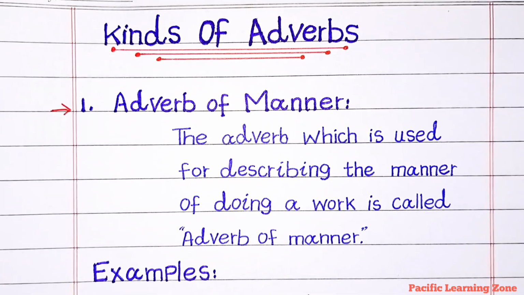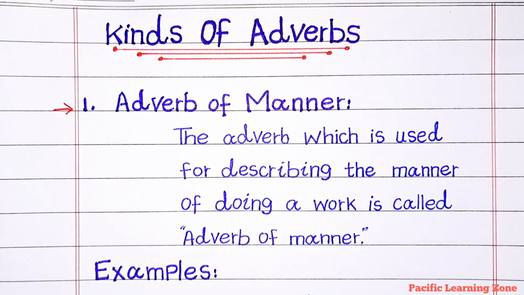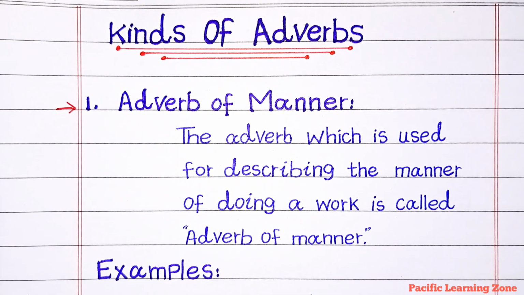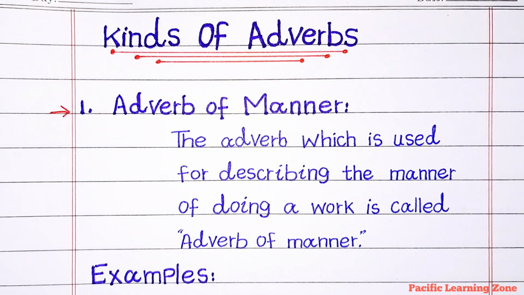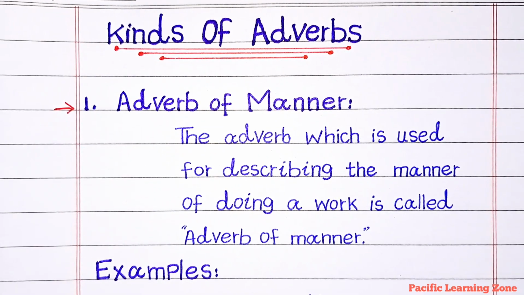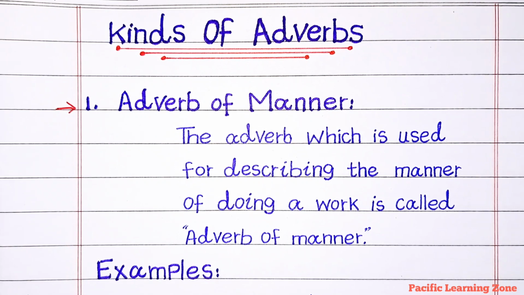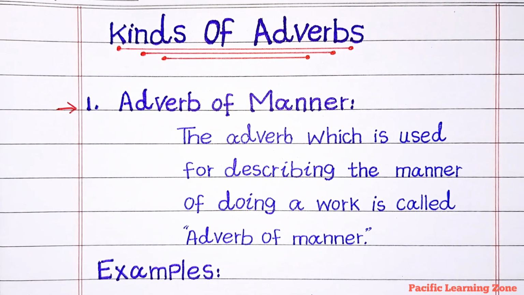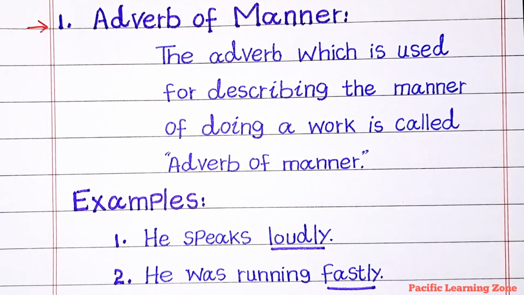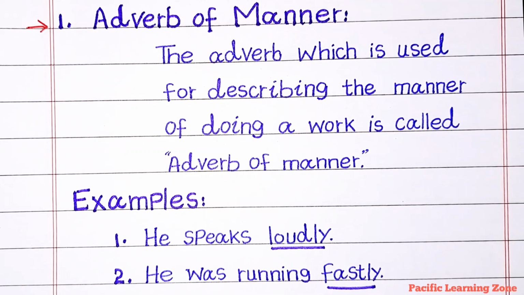Today we will learn kinds of adverbs. Number 1 is Adverb of Manner. The adverb which is used for describing the manner of doing a work is called Adverb of Manner. Examples: He speaks loudly. He was running fastly. Here, loudly and fastly are adverbs of manner.